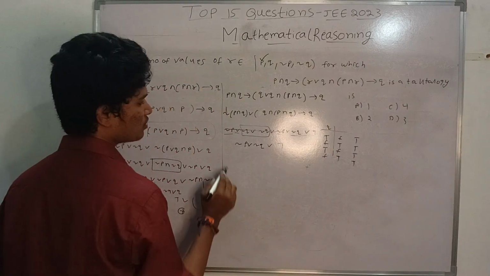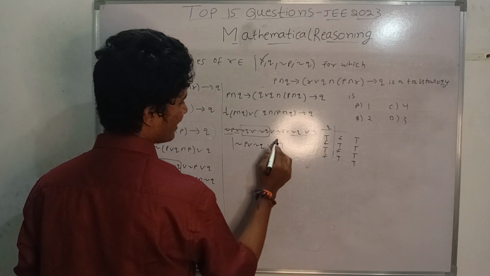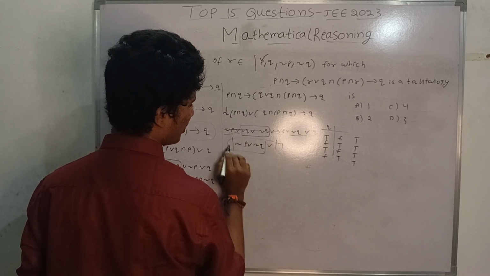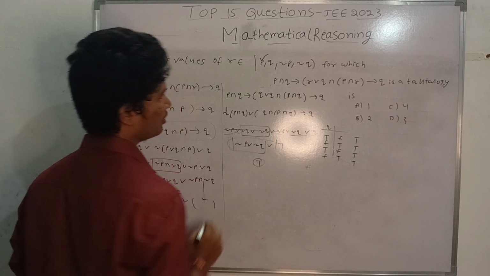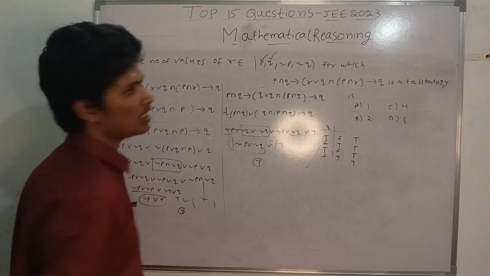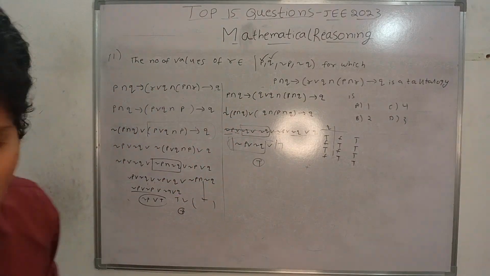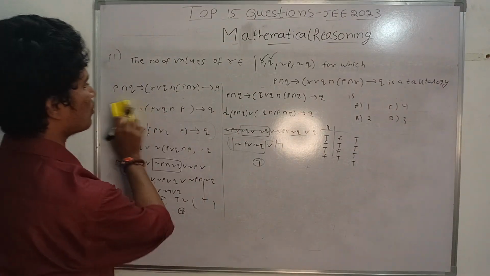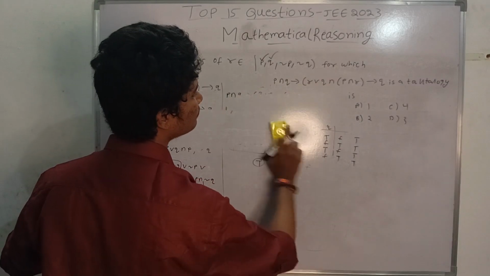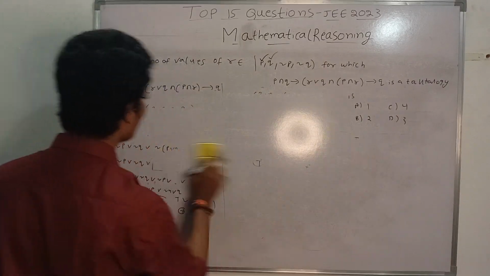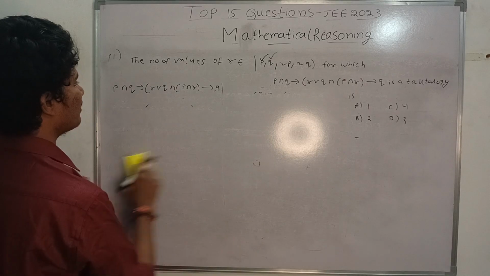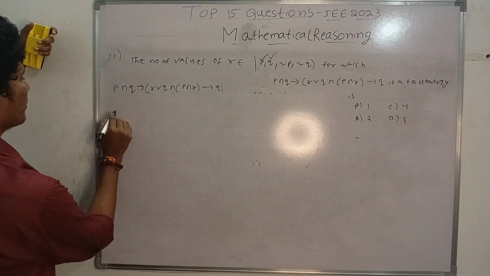That is true. So basically, any statement you do an OR operation with, you will get true only. So the Q option is also correct. Now we have to check negation P and negation Q, whether these options are correct or not. It can be a lengthy process, but this is a right approach.